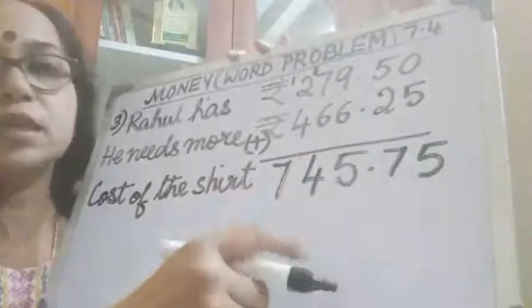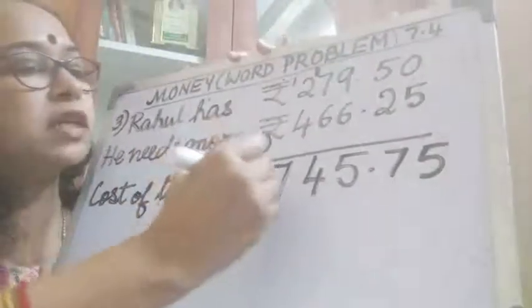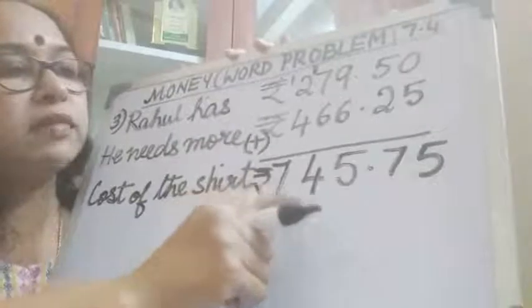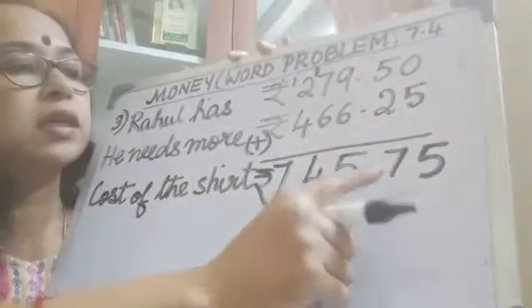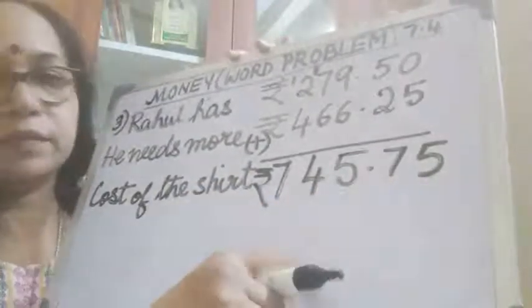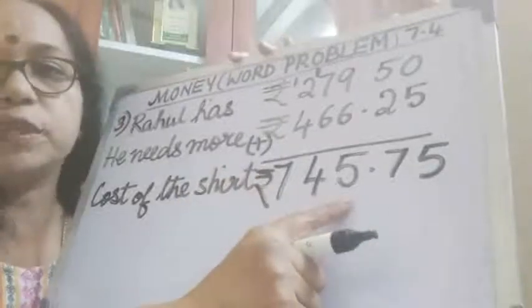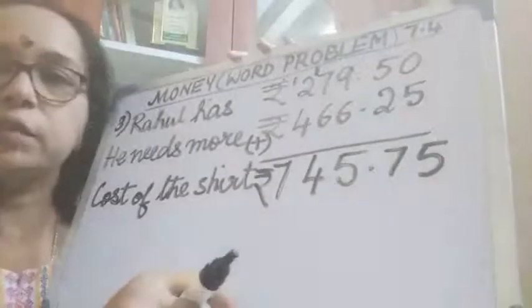So this is what? This is the cost of the shirt. Rupees 745.75 paise. 745 rupees and 75 paise. Okay, children?